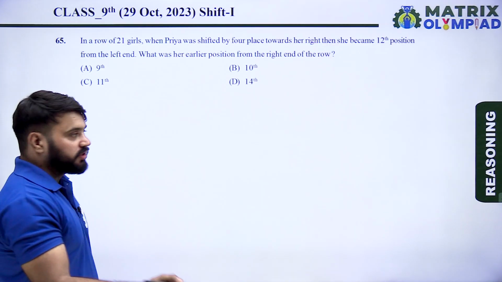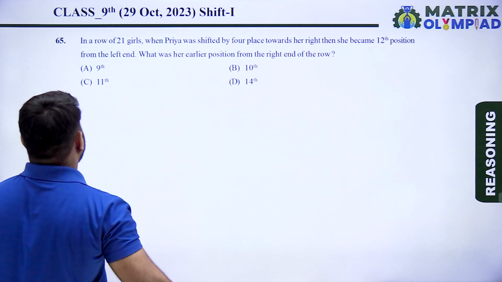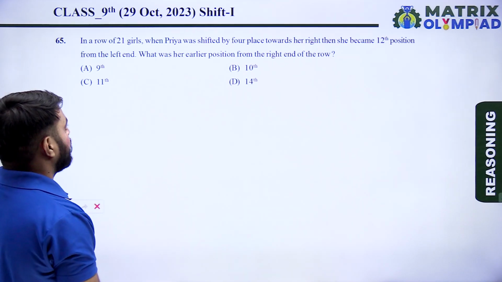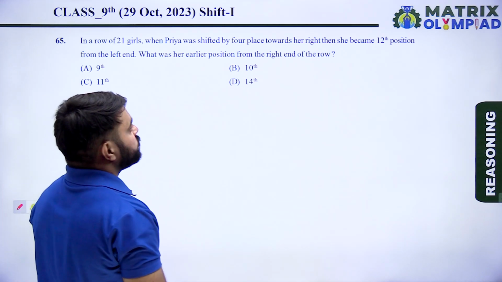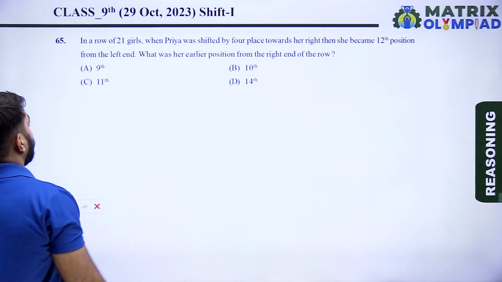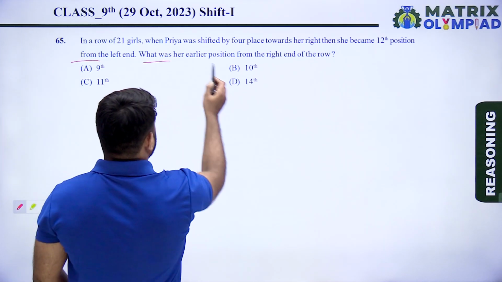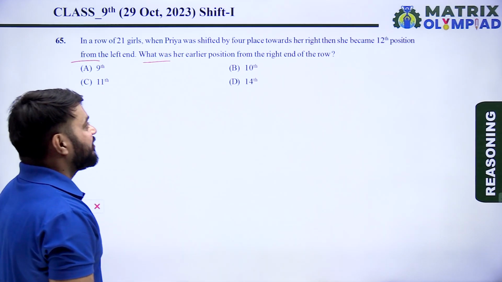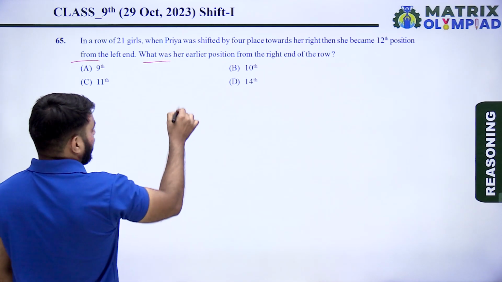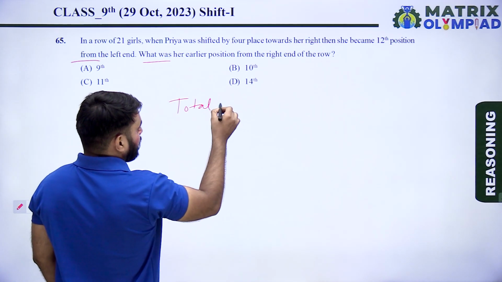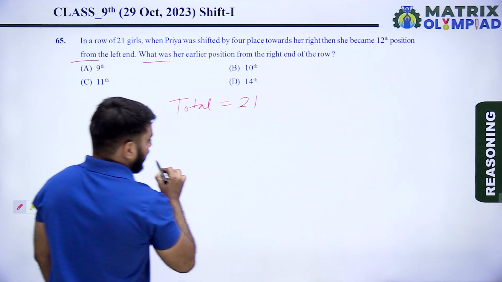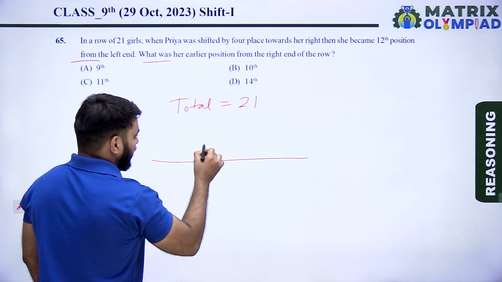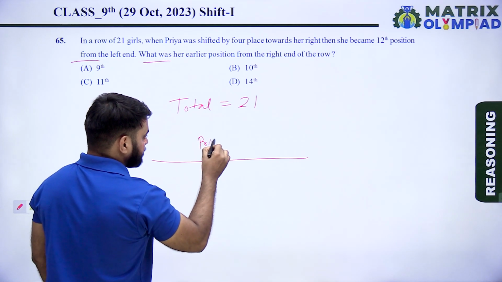The next question is question number 65. In a row of 21 girls, when Priya was shifted by 4 places towards her right, she becomes 12th position from the left. What was her earlier position from the right end of the row? So the total number of girls in this row is 21. Let's suppose here is Priya.